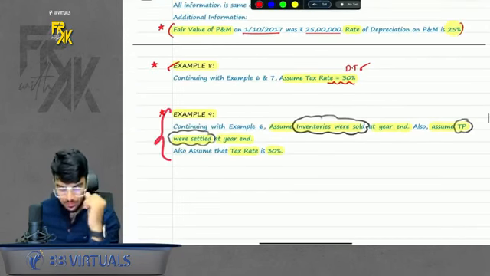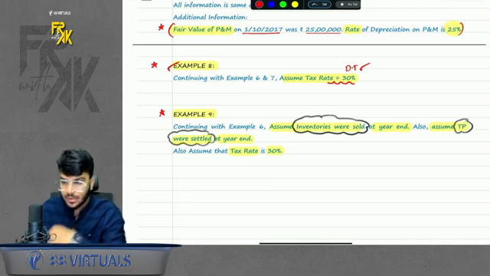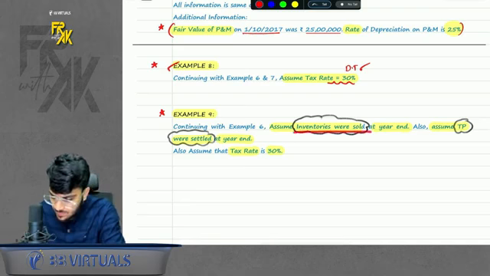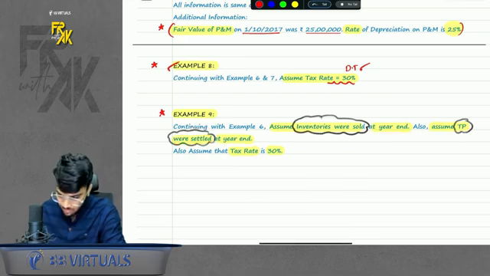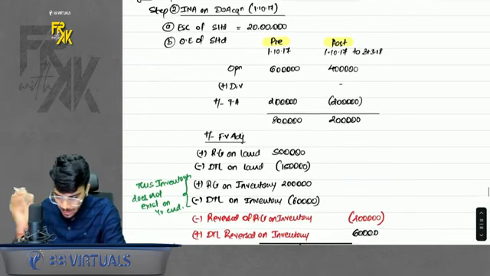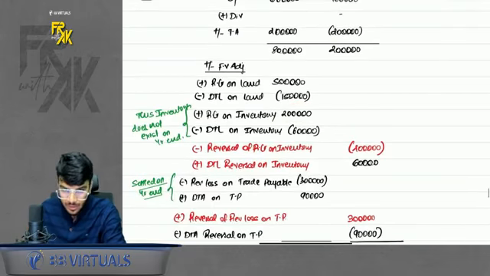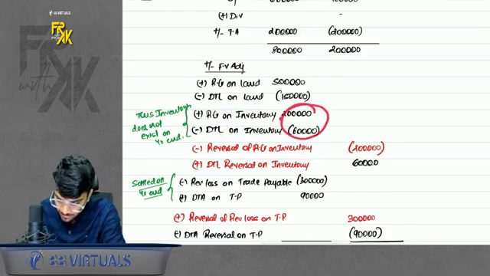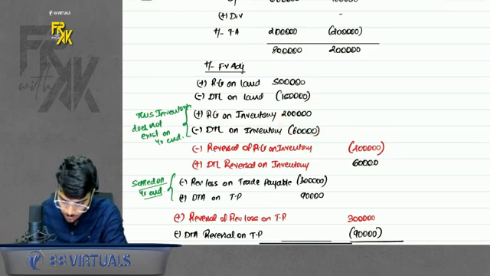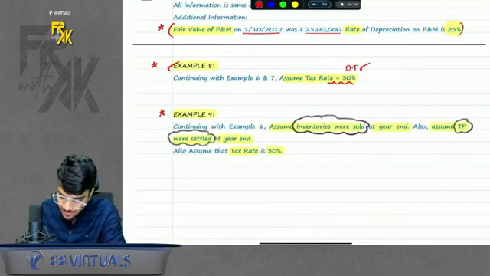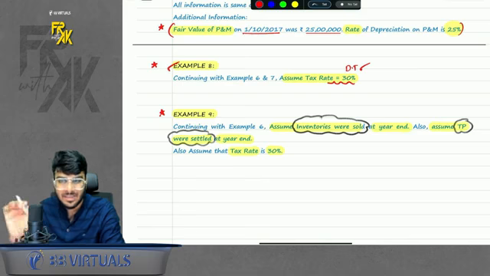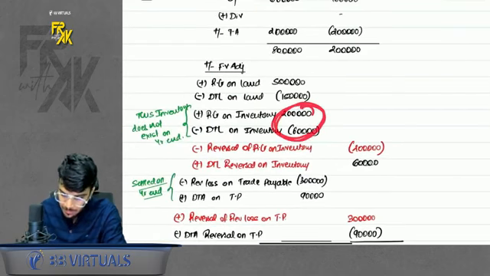Then example number 9. Again, a very good example. It talks about what if it is mentioned in the question that assume inventories were sold at year end and also assume trade payables were settled at year end. If it says this, what to do? So let's say, continuing with the example, we booked a gain on inventory and we booked a DTL on inventory. If it says assume inventory was sold at year end, whatever you did for inventory in pre, just do the opposite in post. So if you booked a gain on inventory, reverse that gain in post. If you booked a DTL on inventory, reverse that DTL in post. Why? Because if the inventory is sold at year end, that means the inventory does not exist, so the gain or loss which you booked in pre does not exist in post.